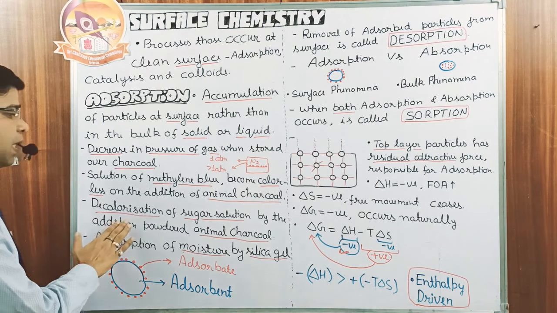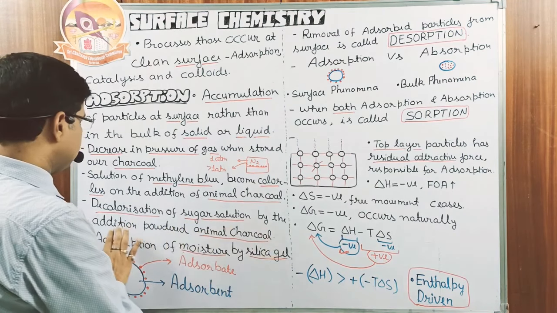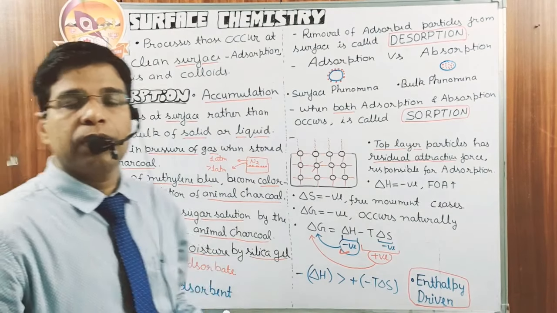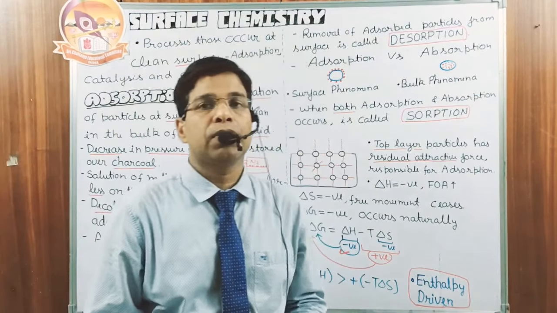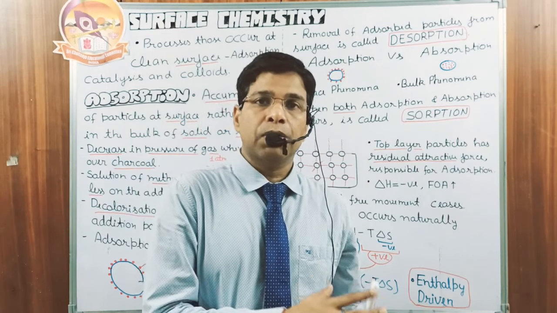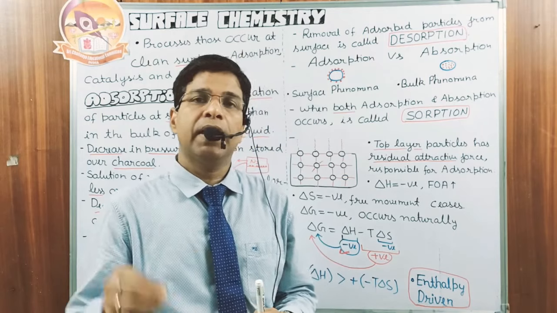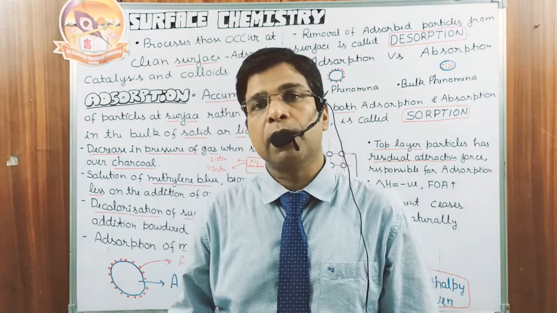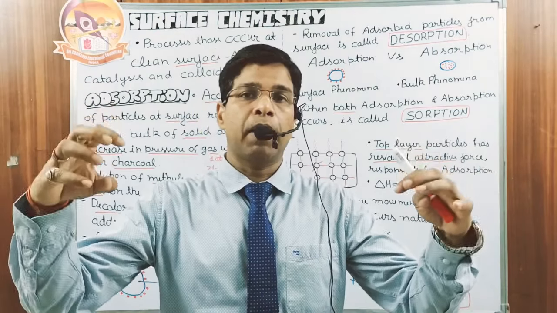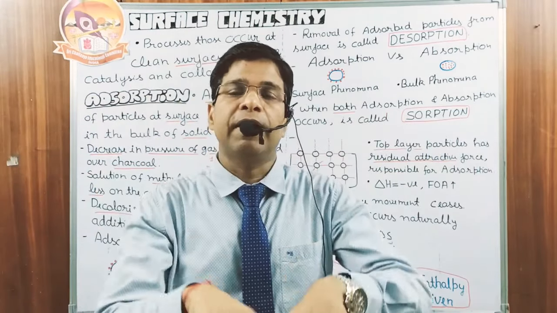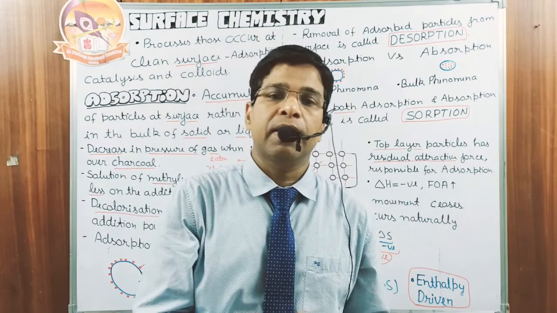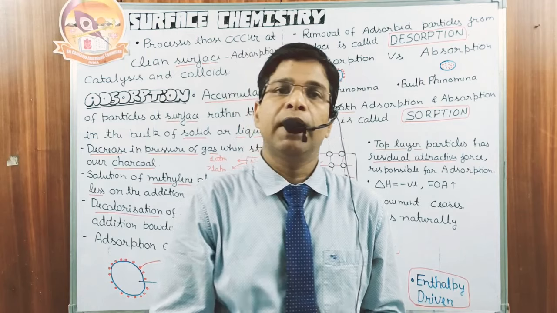Next, decolorization of sugar solution by the addition of powdered animal charcoal. Look, the original color of the sugar solution is yellowish. But what do we do to make the sugar colorless? We add animal charcoal. What does the animal charcoal do? Animal charcoal adsorbs all the colored particles on its surface and finally they settle down. So that's how we can decolorize sugar by the addition of animal charcoal.